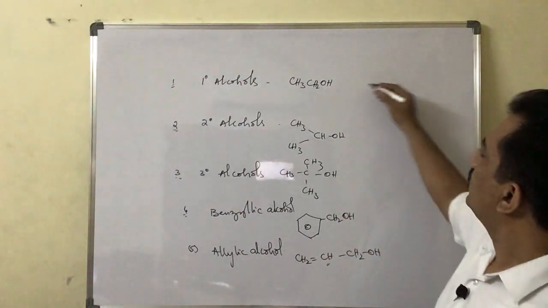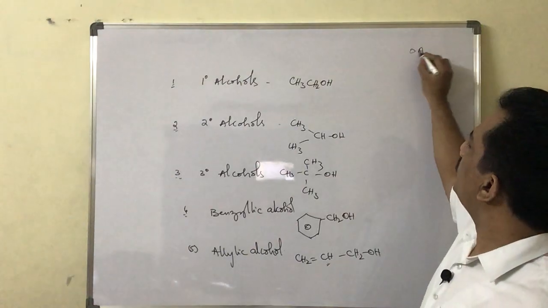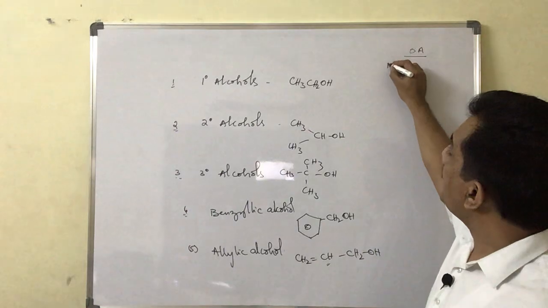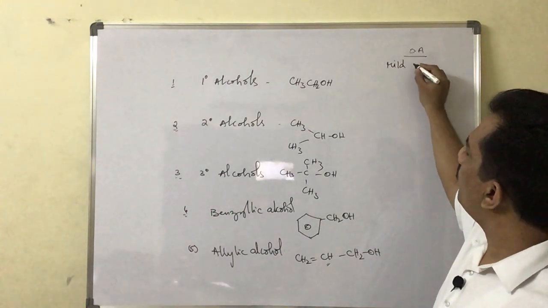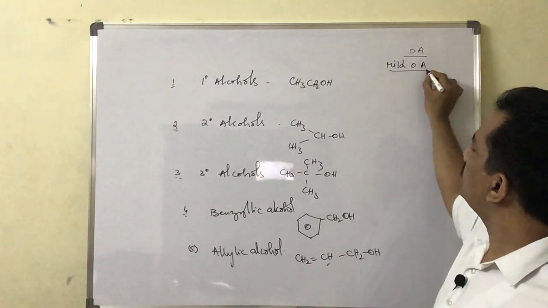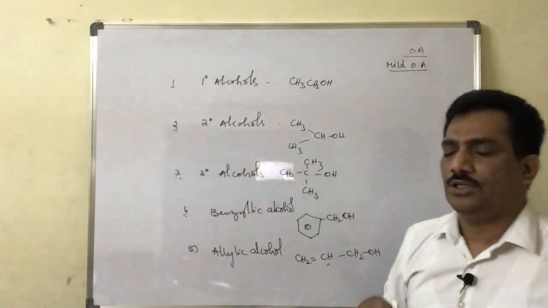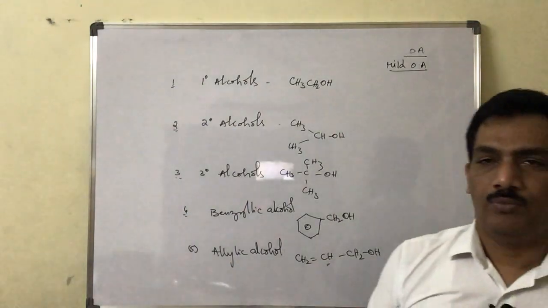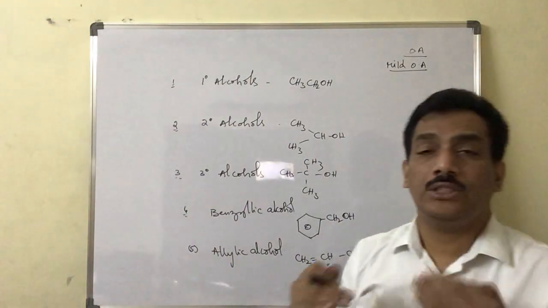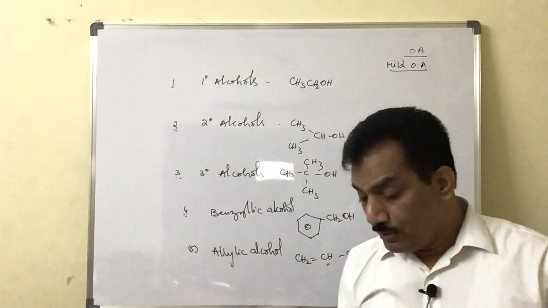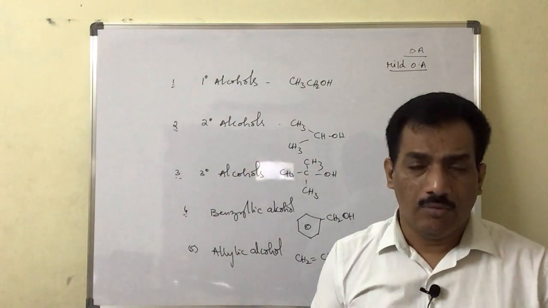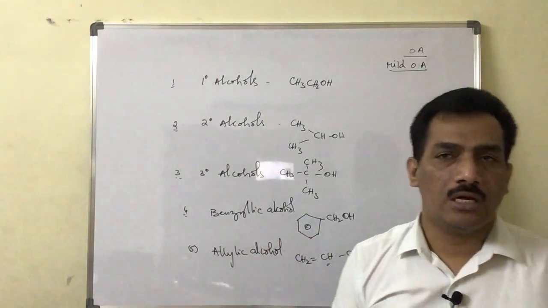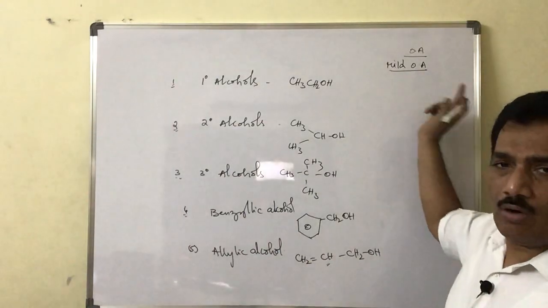Is it not? And now the oxidizing agents. Actually what we use for the conversion of alcohol into carbonyl compound is mild oxidizing agents. Just remember, why only mild oxidizing agent? Why not strong oxidizing agent? It is because if we use a strong oxidizing agent, the alcohols will be oxidized first to carbonyl compounds, and then further oxidation also takes place, where the ultimate result will be the carboxylic acid, not the carbonyl compound. That is the reason why we use moderate or mild oxidizing agents.